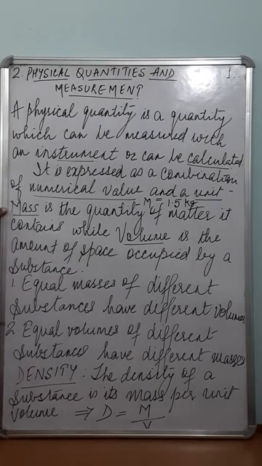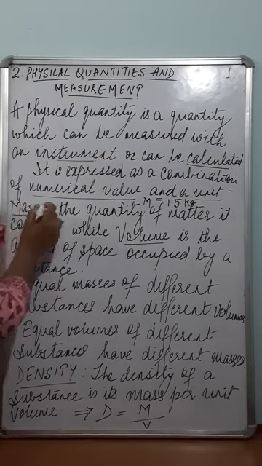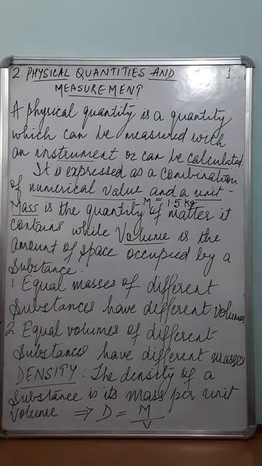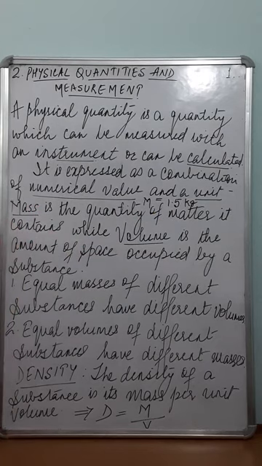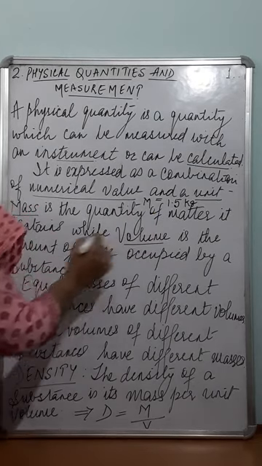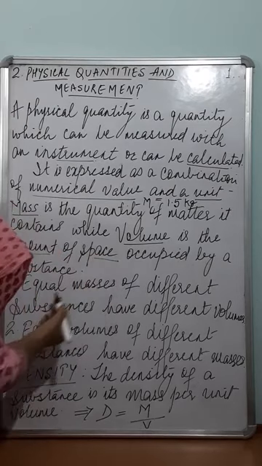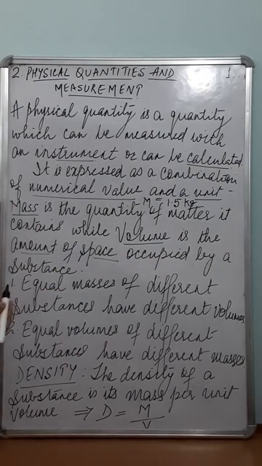Mass we have learnt earlier as well. Last year you have learned what is the mass of a substance, what is the weight of a substance. So, I'll just repeat it. Mass is the quantity of matter it contains, and volume is the amount of space occupied by a substance.